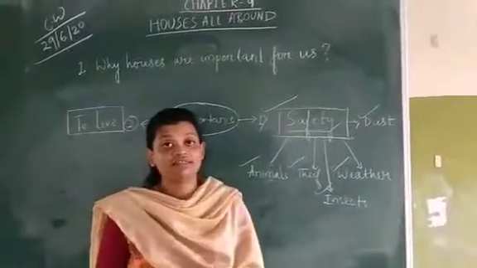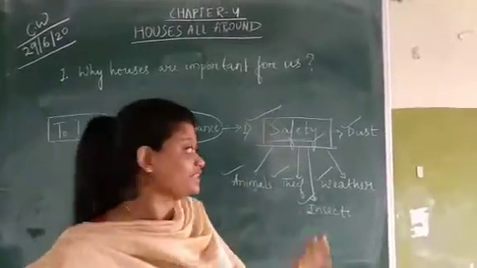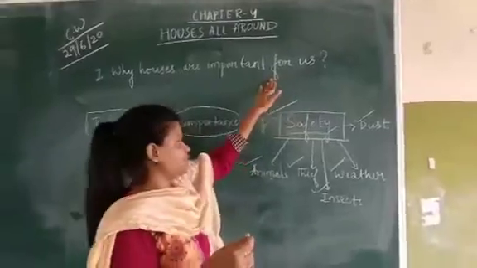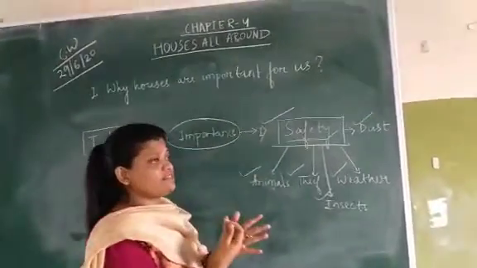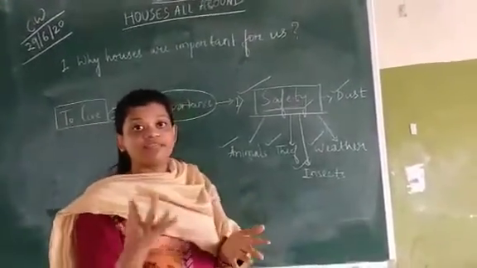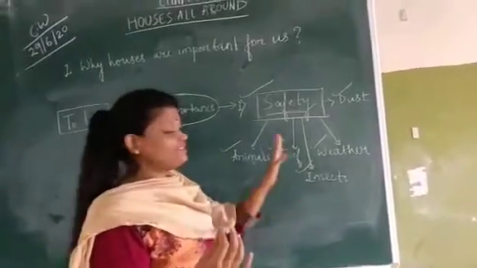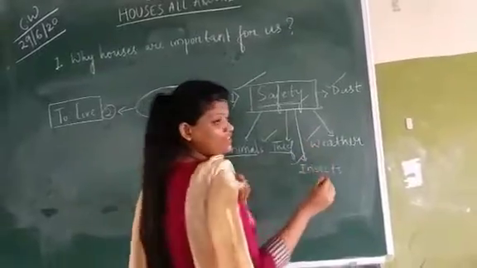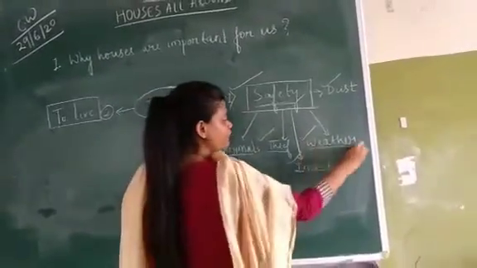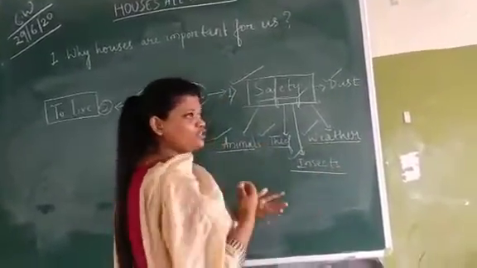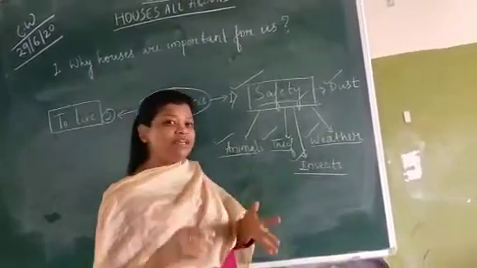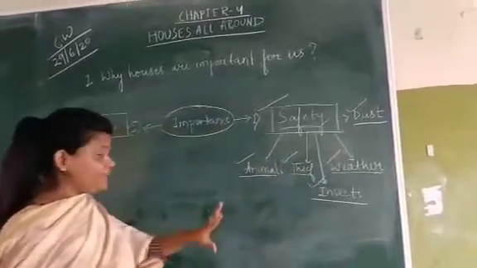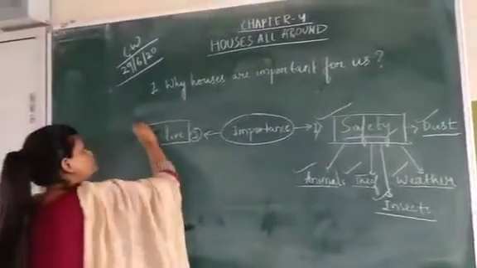Now let's discuss a very important question, that is, why houses are important for us. The first importance is for our safety. Safety from animals, thieves, very harsh weather conditions, right? Insects like mosquitoes and the insects which come on rainy days, and also from dust. Then the next is to live in.